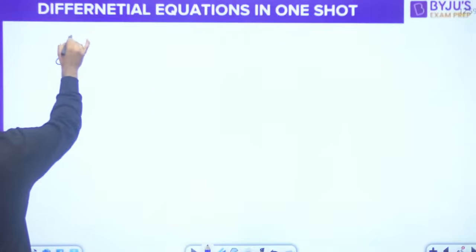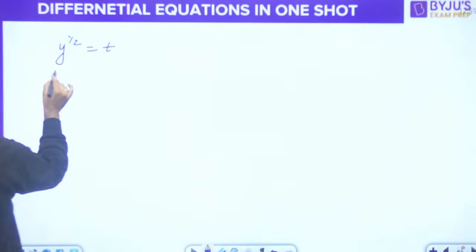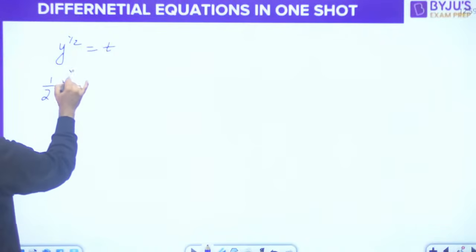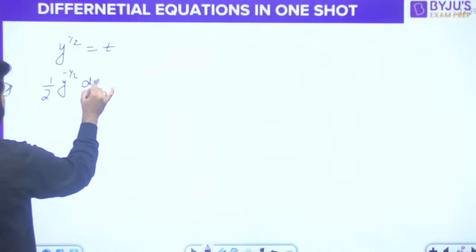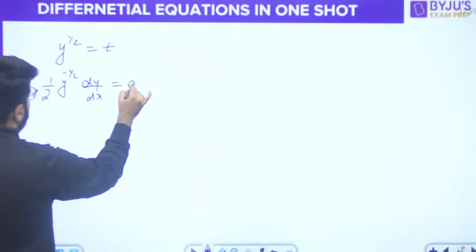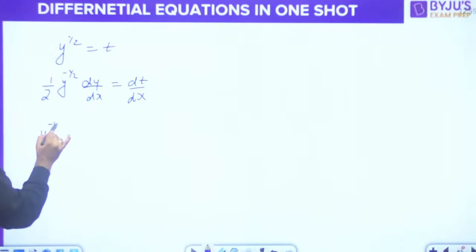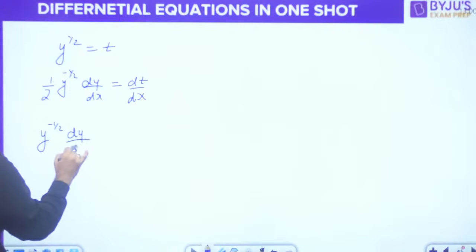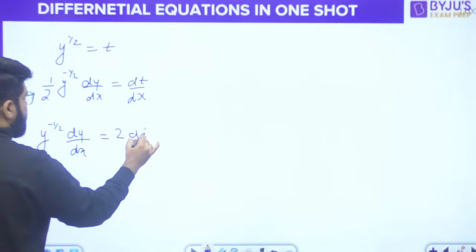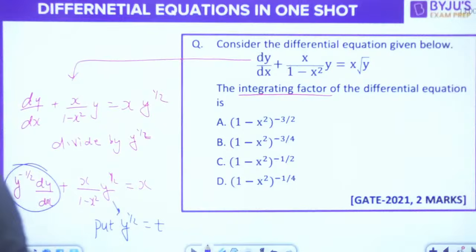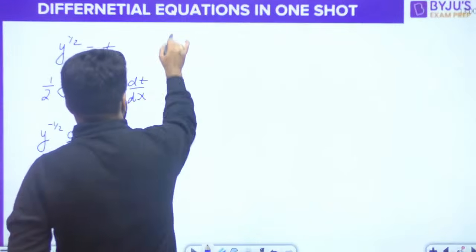If y raised to the power half is t, when you differentiate, the derivative of y power n is n y raised to the power n minus 1. So y raised to the power minus half dy by dx will become 2 dt by dx.